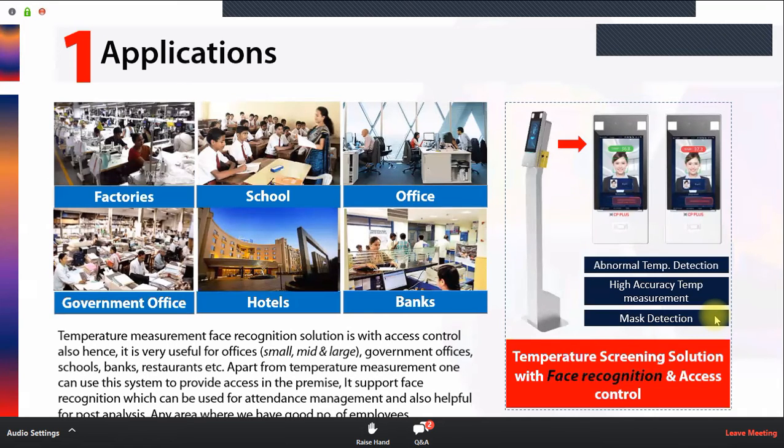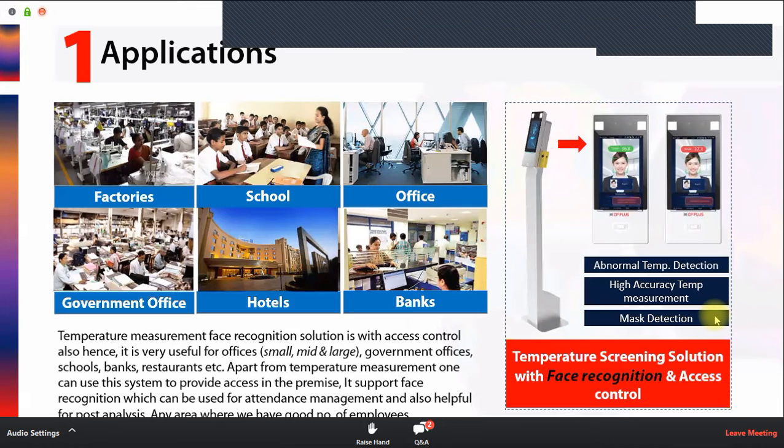Time and attendance can be marked on the basis of the face recognition system. And together with that, the main important thing is it will measure the temperature of each and every employee.